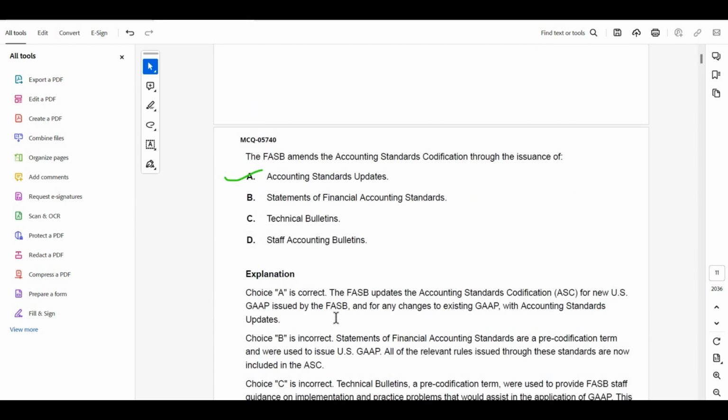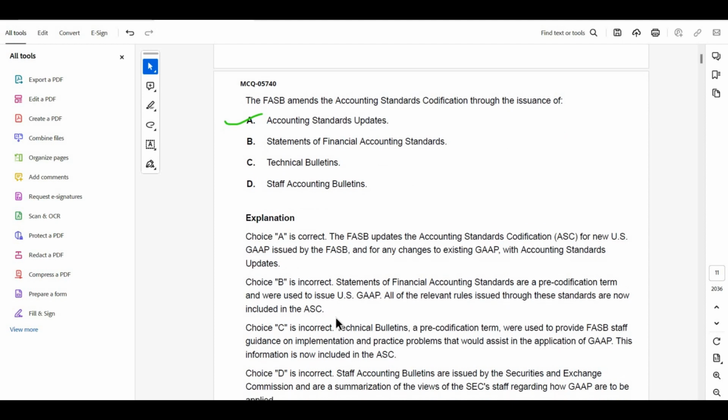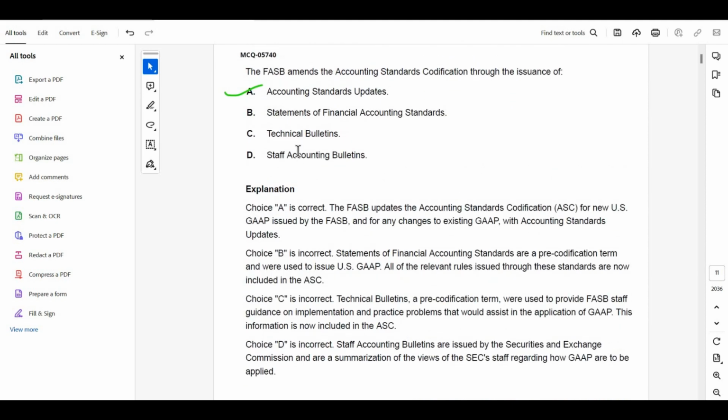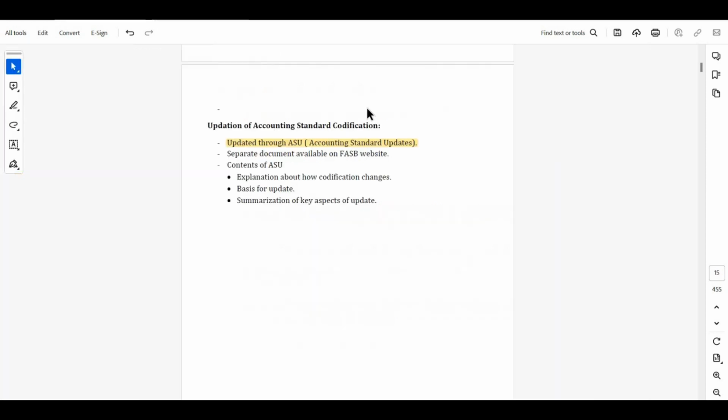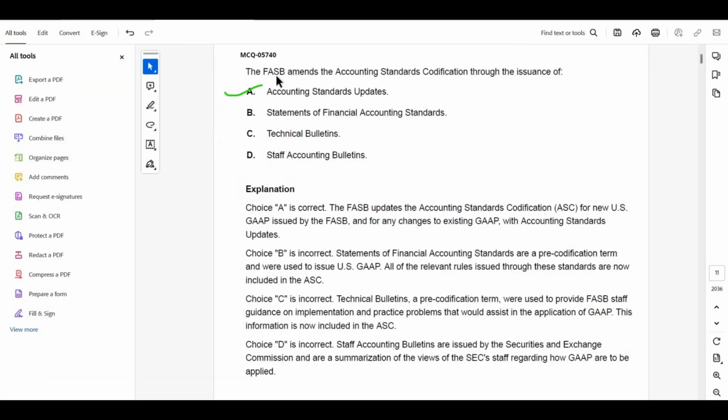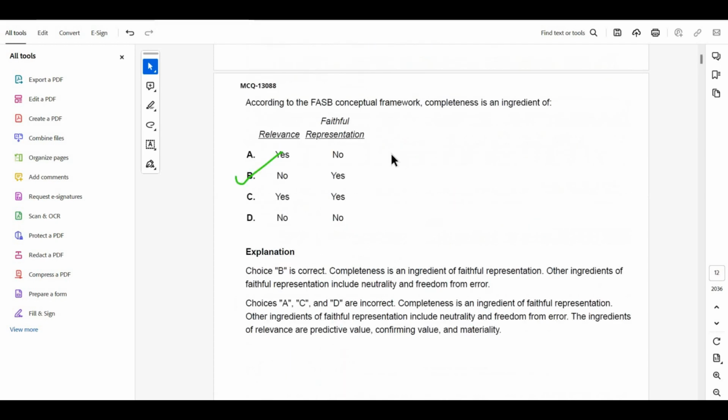Okay, moving forward to the next MCQ. The next MCQ says, the FASB amends the accounting standards codification through the issuance of... we saw it previously, that through the issuance of accounting standard updates, the accounting standards codification is updated. See, the updation of the accounting standards codification is through accounting standard updates. I have covered this in my previous 2 lectures. Moving forward to the next one.